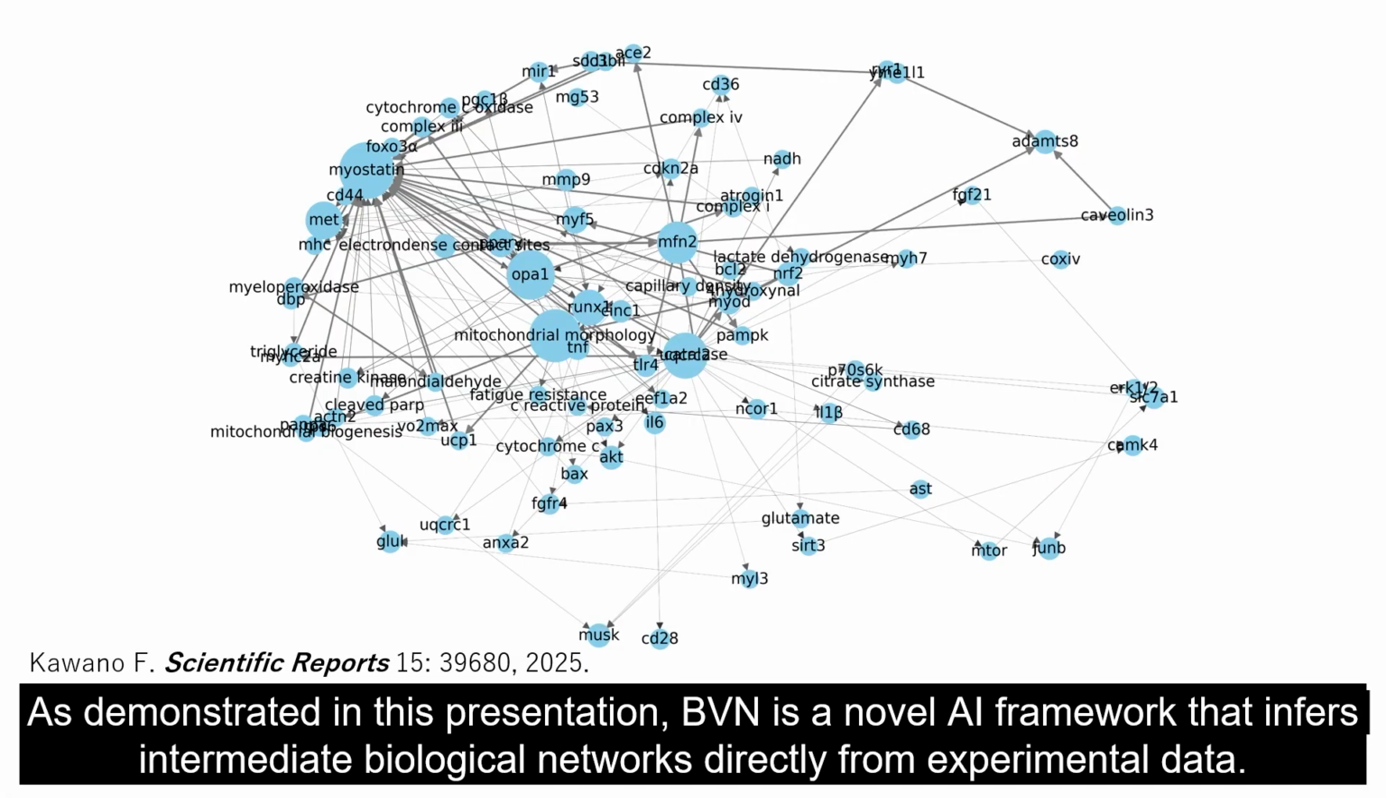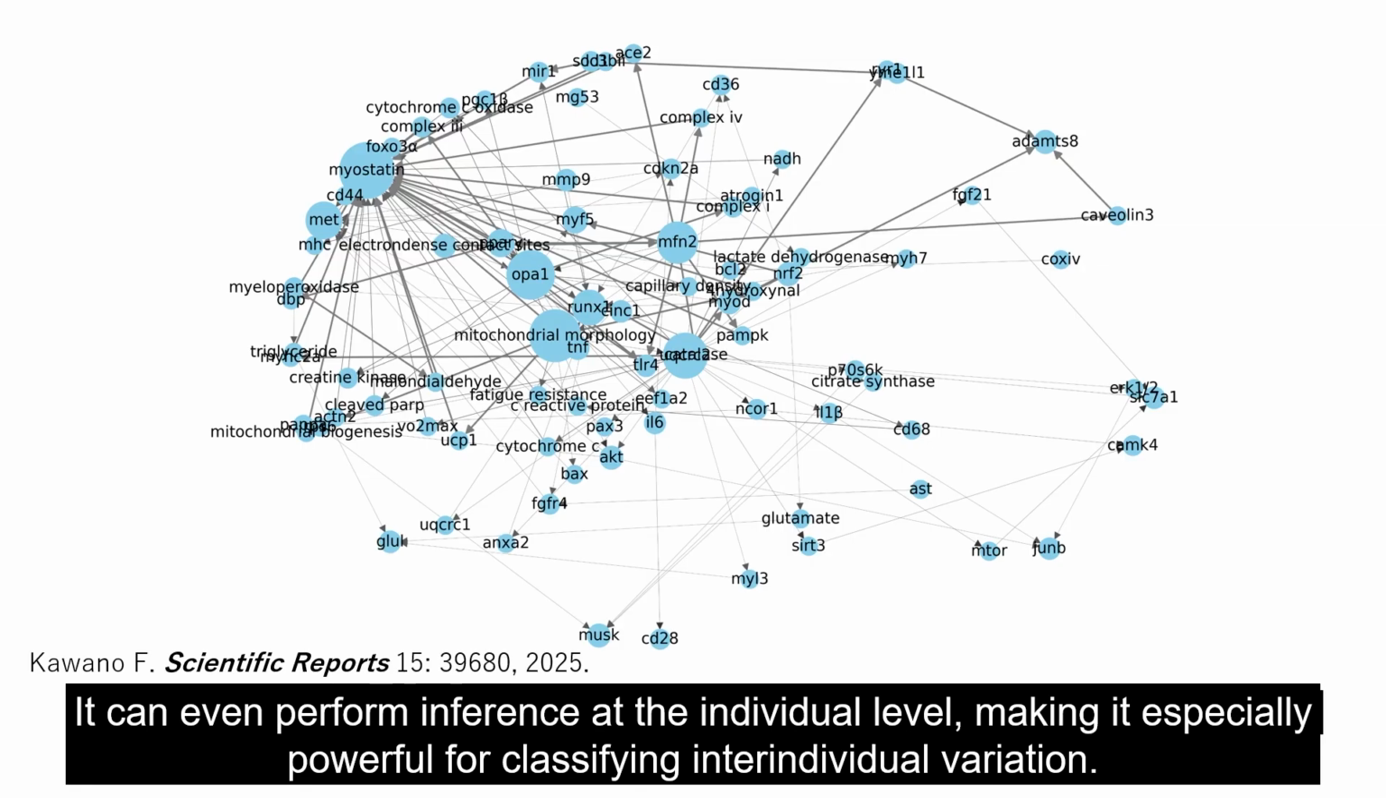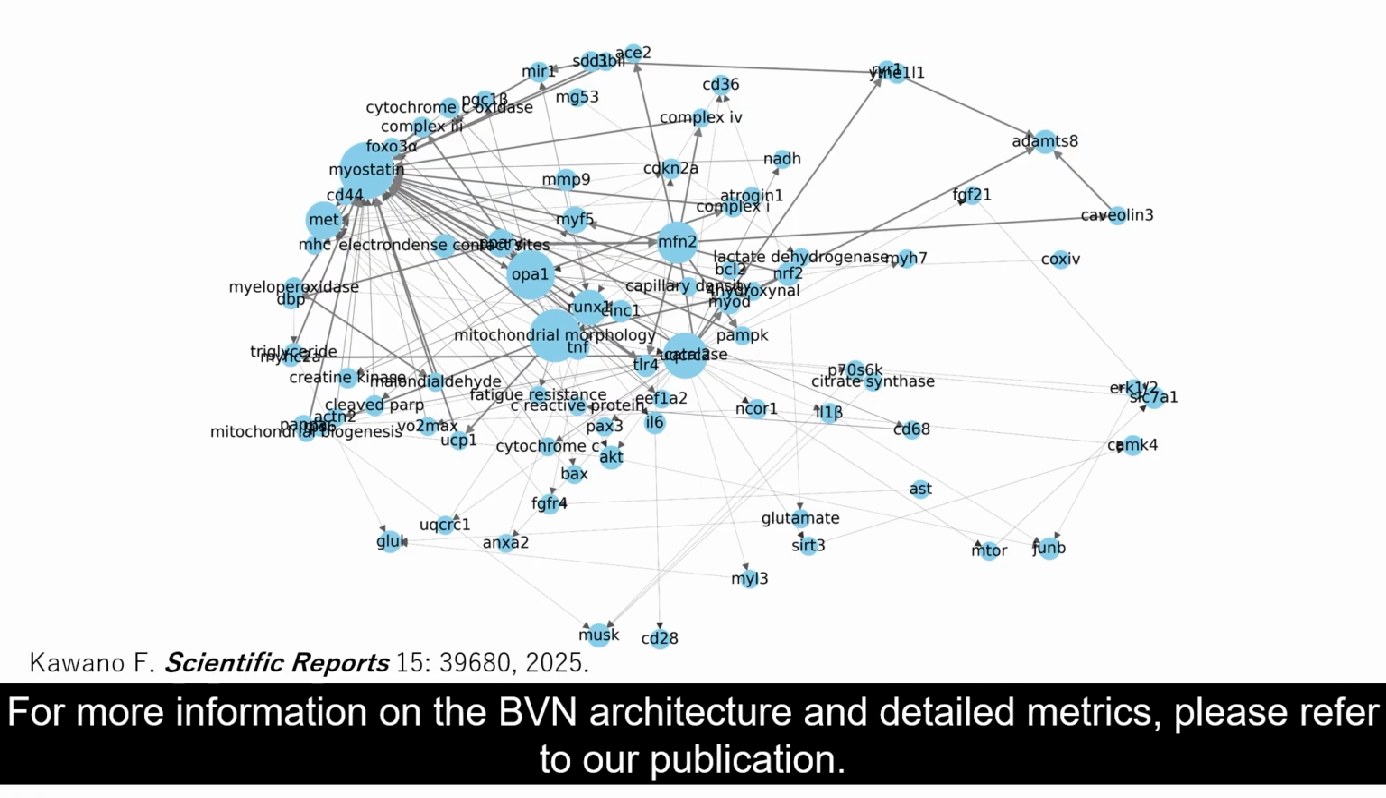As demonstrated in this presentation, BVN is a novel AI framework that infers intermediate biological networks directly from experimental data. It can even perform inference at the individual level, making it especially powerful for classifying interindividual variation. For more information on the BVN architecture and detailed metrics, please refer to our publication.